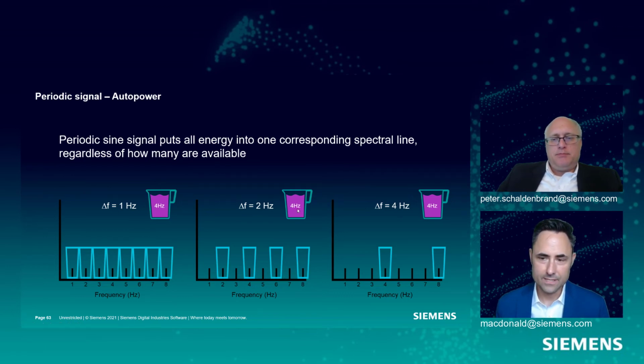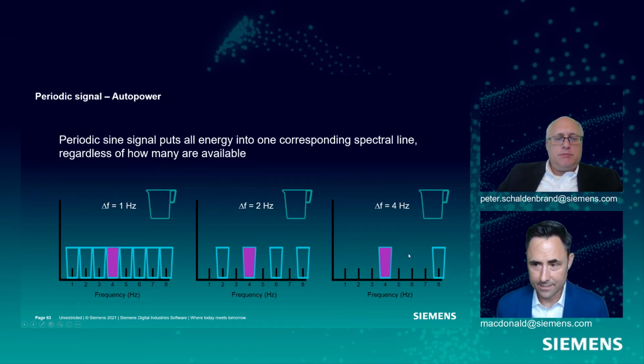And so in this case, we don't care if there's a number of different glasses available, because the periodic sine wave, 4 hertz, is only going to be going to the 4 hertz spectral line in each of these cases. There's only one frequency here, so it only uses one of the glasses, and so they all end up identical. So whoever's at the party with the 4 hertz cup, they're happy, and everyone else is sad. Yeah, exactly. For a sinusoidal signal, that's right.